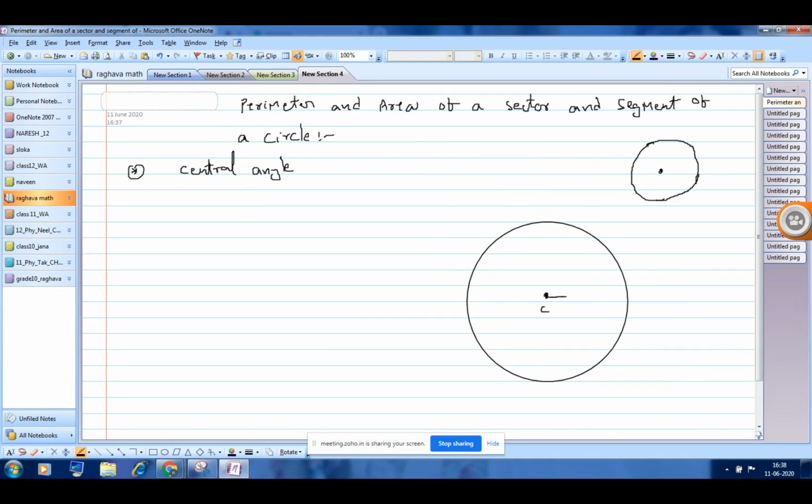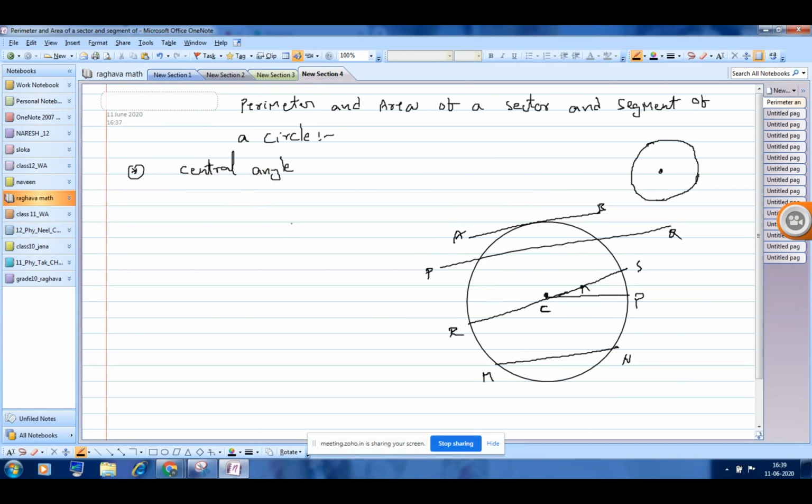This is the radius. This is called secant, tangent. AB is tangent. PQ is secant. MN is chord. RS is diameter.